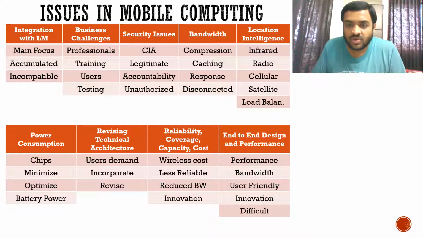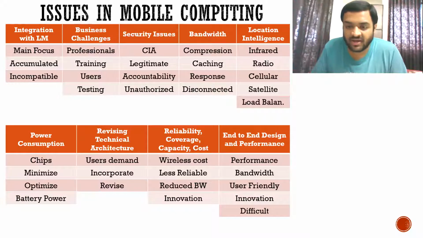Then, location intelligence. Your mobile phones must have the intelligence on their own to switch from infrared waves to radio waves. Okay, when it should switch from infrared waves to radio waves, when we are moving from indoor to outdoor. When you are indoor, it must use infrared waves, and when you are outdoor, it must use radio waves. After this, if the internet is not working, you must switch from cellular mode to satellite mode. Okay. Cellular mode to satellite mode.